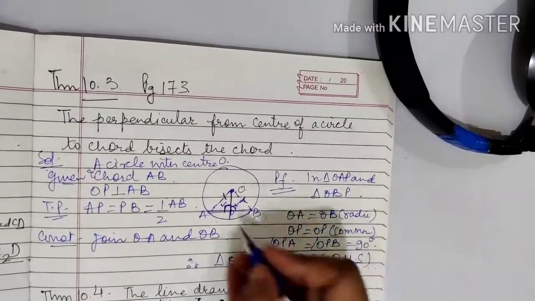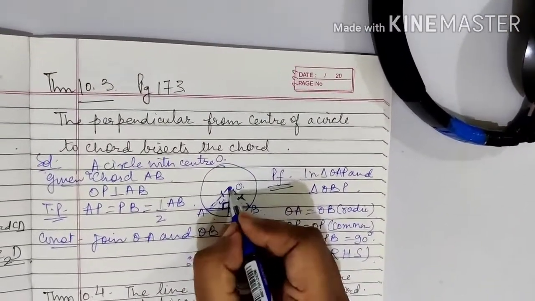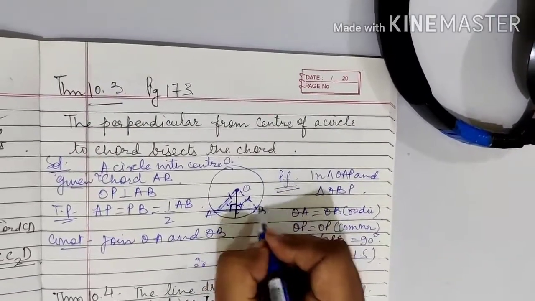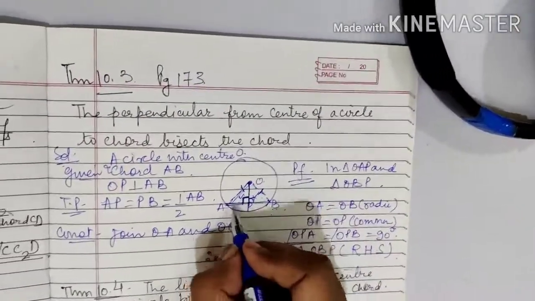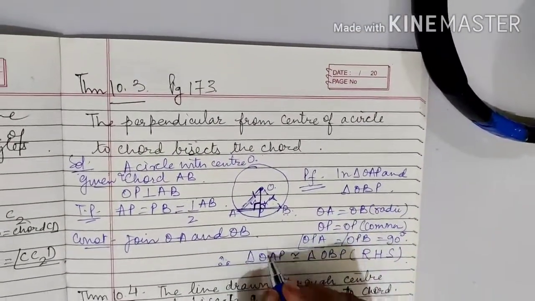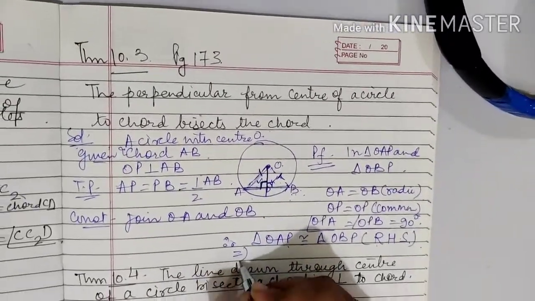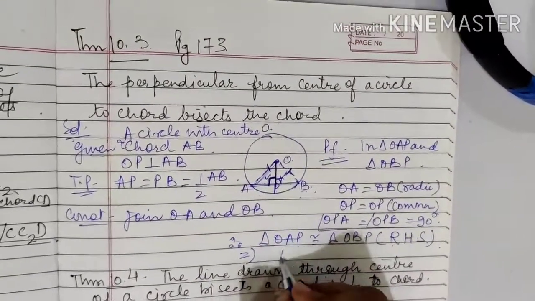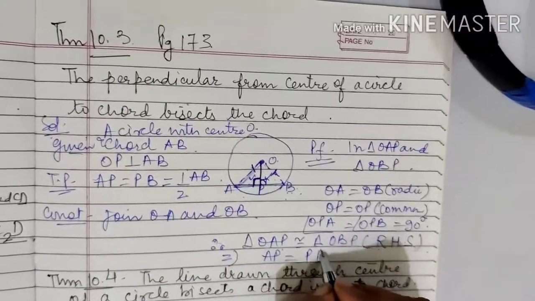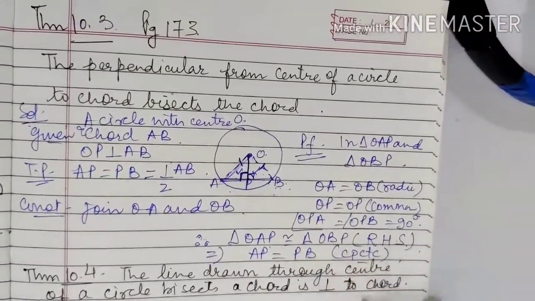Why is it RHS? This is the right angle which is 90. Hypotenuse is equal to the hypotenuse, and the side OP is common for both. And if the two triangles are congruent, then their corresponding parts are also equal. This implies AP equal to PB, CPCT.